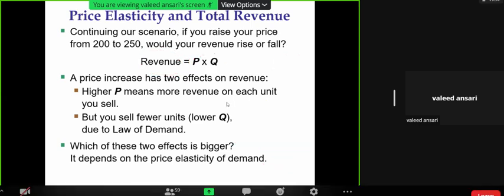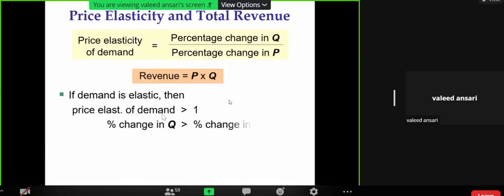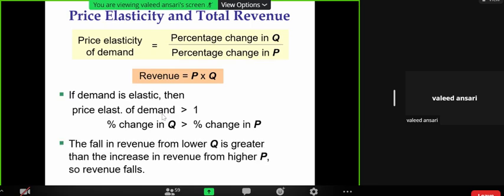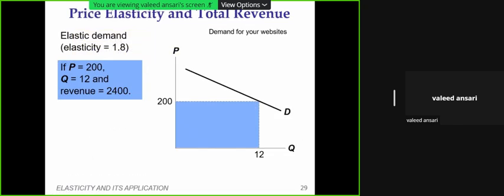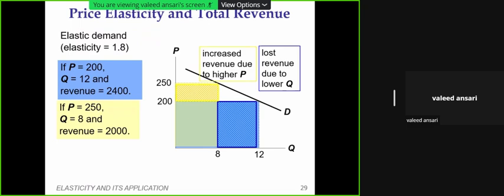Now let us come to the diagrams and try to understand this. This is the price elasticity formula, which is what I have just explained to you. The fall in revenue from the lower quantity is greater than the increase in revenue from the higher price, so revenue falls. This diagram will tell you.